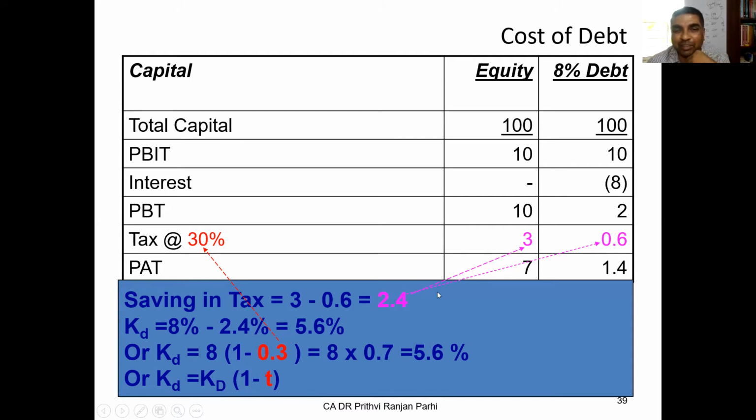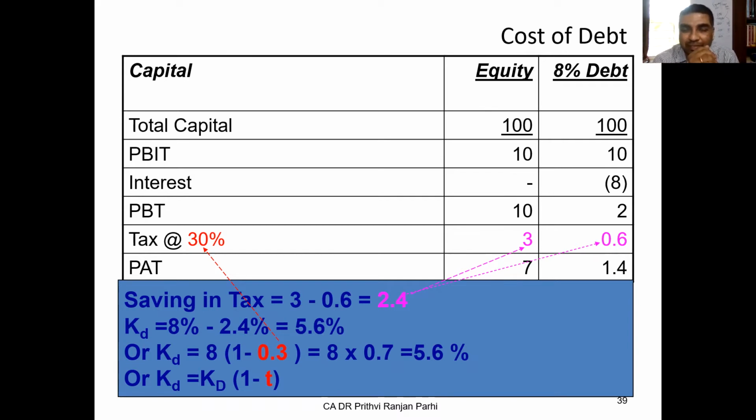So my cost of debt is 8%, but I'm saving 2.4 also. So my effective cost of debt is, you see, 5.6%. You can call it the post-tax cost of debt, 5.6%. Did you understand? And this cost has an impact on capital structure. We decide capital structure keeping in mind the cost of debt.